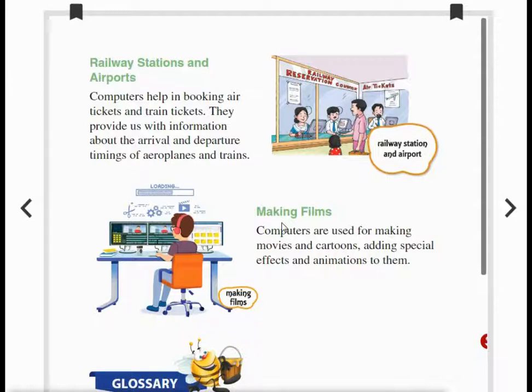Yes. And making films, I hope you might have seen so many cartoon movies and cartoon videos, isn't it? How are they making all those things? The small toys are going inside and playing like that? No, with the help of computer, they are making it walk, play, talk, everything. The computers are used for making movies and cartoons. See, by adding special effects and animations to them, it is possible to make the toy or the doll speak and act. Is it clear, children?